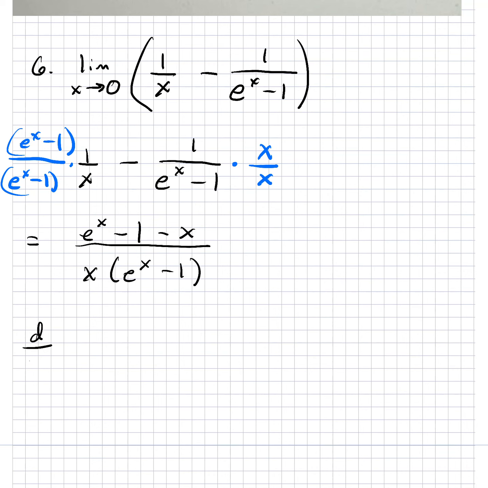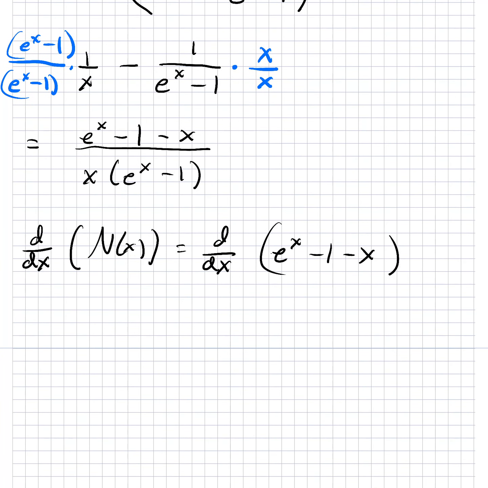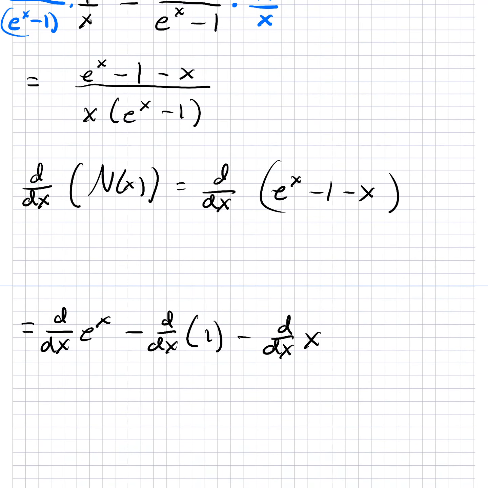Let's take the derivative of the top. For the numerator, that's d by dx of e to the x minus 1 minus x. That's equal to d by dx of e to the x minus d by dx of 1 minus d by dx of x. e to the x is an interesting expression because it's its own derivative, so d by dx of e to the x is itself.